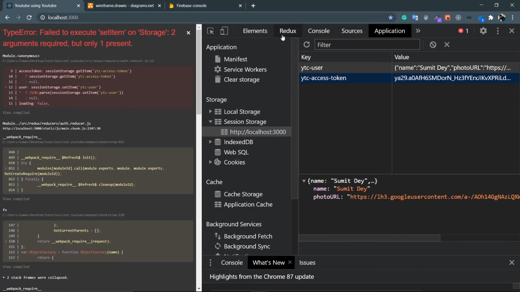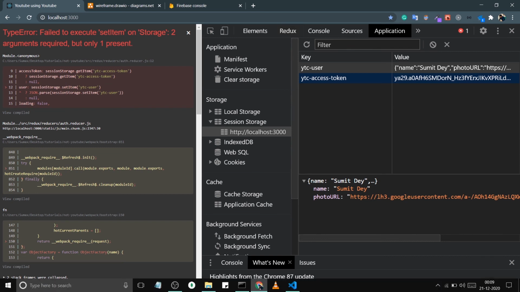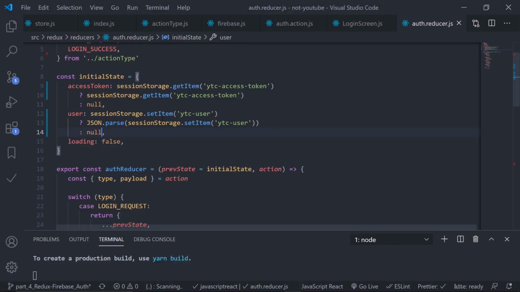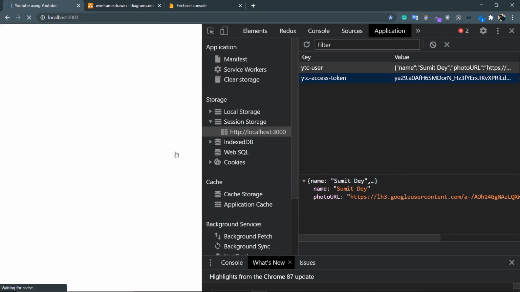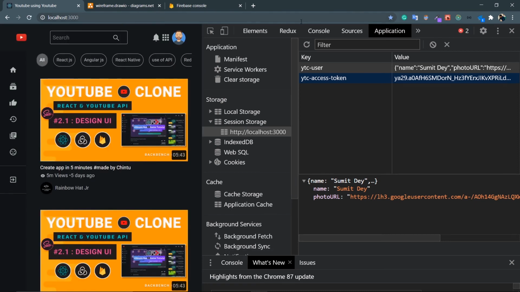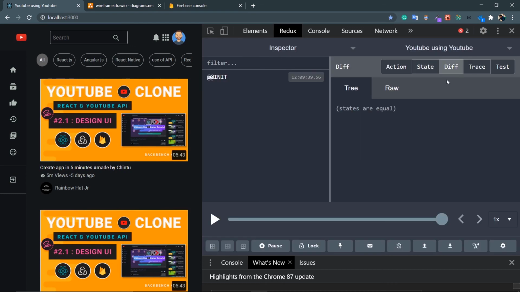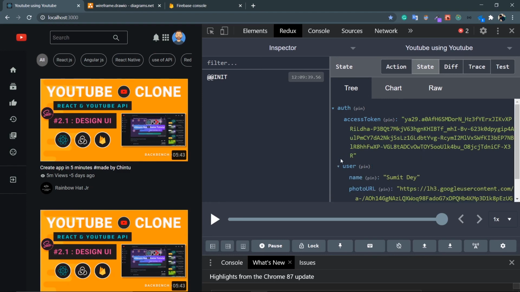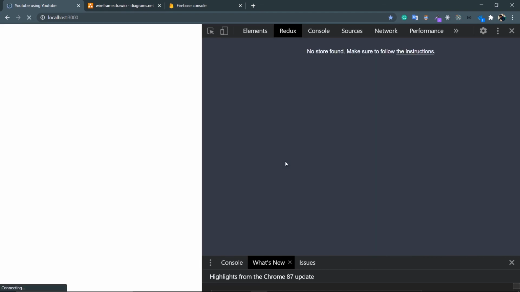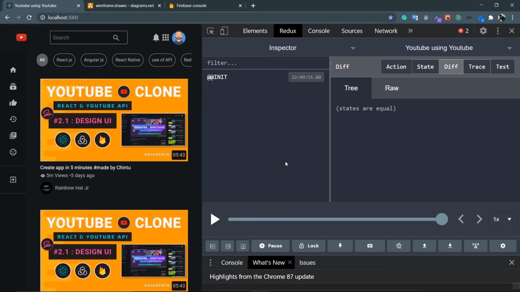Wow. Set item on session storage, arguments required but only one present. Oh, why setItem? It should be getItem. Nice. Probably you have noticed this and say, hey Sumit, what the heck are you doing? getItem. That is cool. So just try to refresh this. Yeah, that is cool. And just go to Redux, go to state, and here is my access token and here is my user. Nice. So if I now refresh the page, my token is persisted and now I am at the home page.